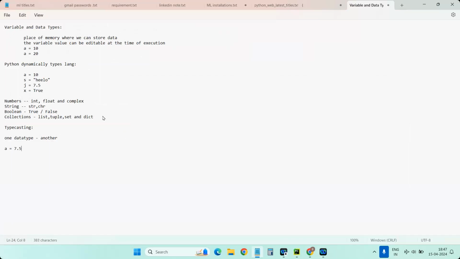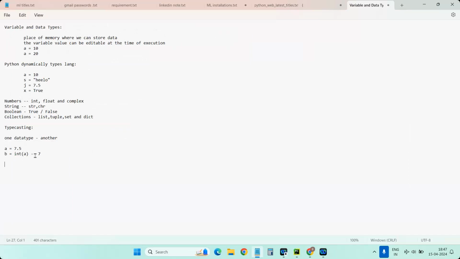Now you want to convert a into an integer, so you write int of a. Now the decimal part is dropped and the value is stored in b, so finally b will have 7. Likewise, not only int, you can use float, str, every type for typecasting, the same data types.